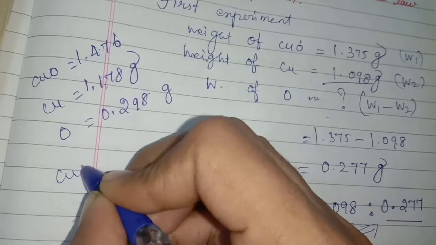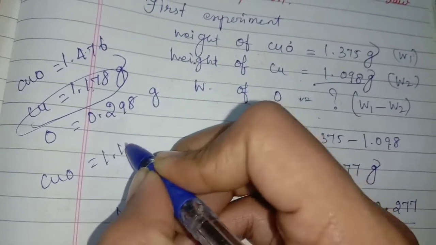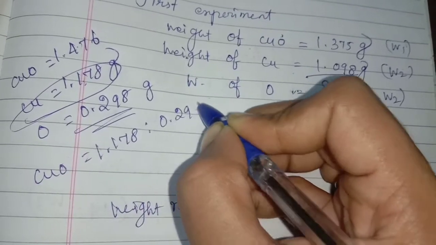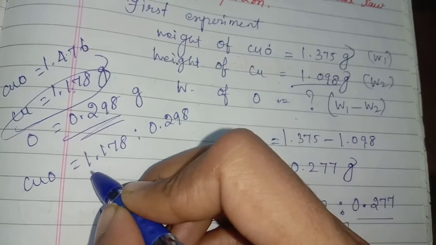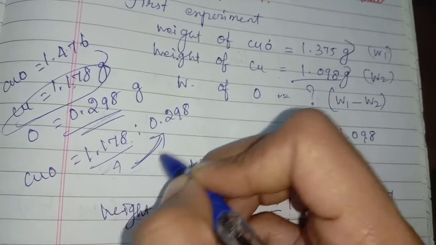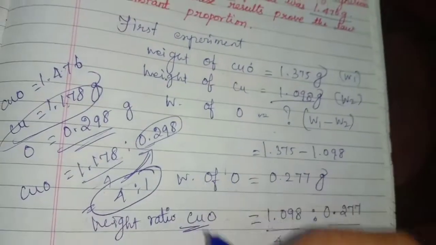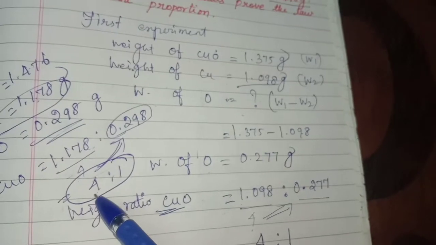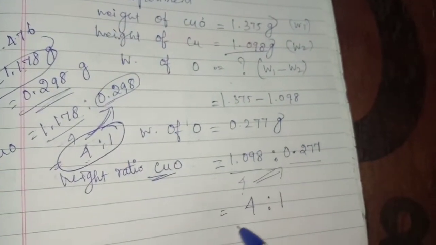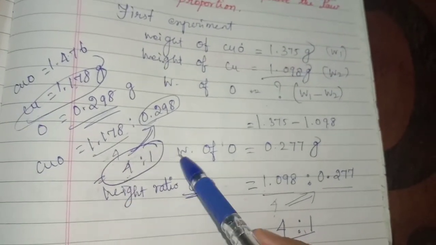So what is the weight ratio? How will you write the Cu ratio? Cu value is 1.178 is to oxygen value 0.298. So you can divide it by 4 and you will get this. 1.178 divided by 4 gives this value. So what is the ratio? 4:1 ratio. So the copper was prepared by two different methods. For the first experiment we get the ratio 4:1, and for the second experiment also we get the same ratio 4:1.